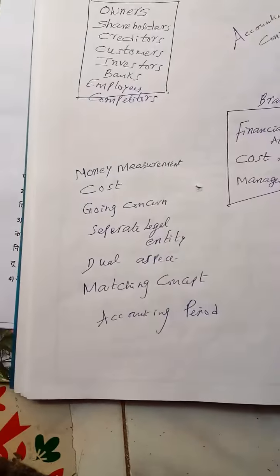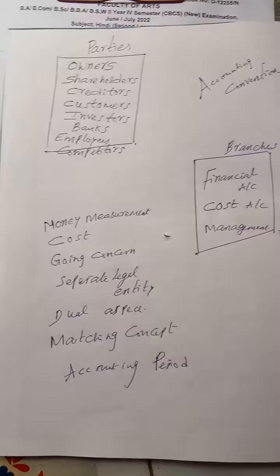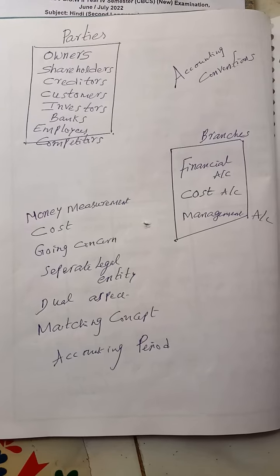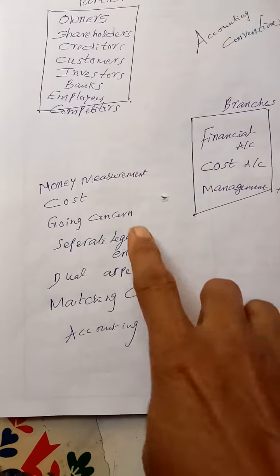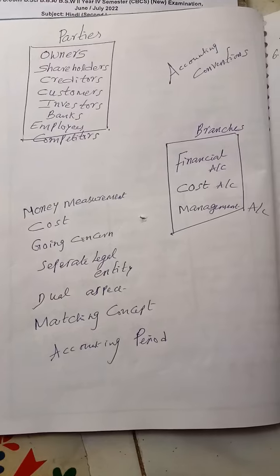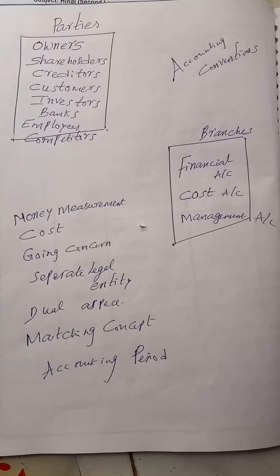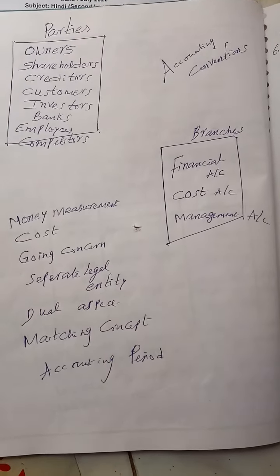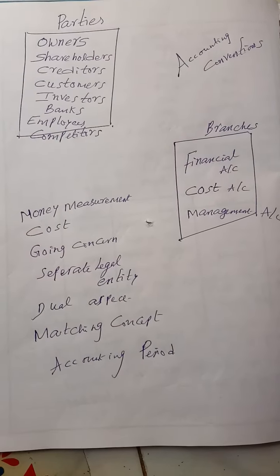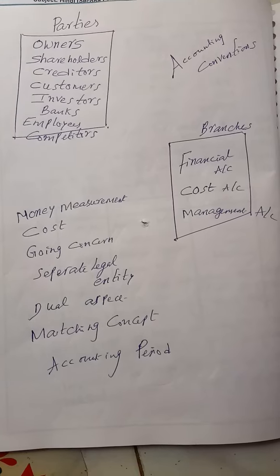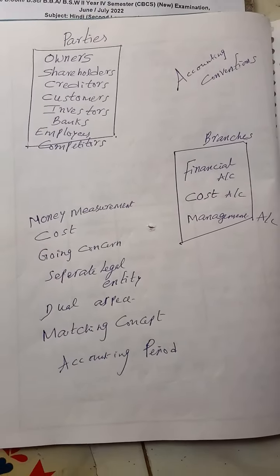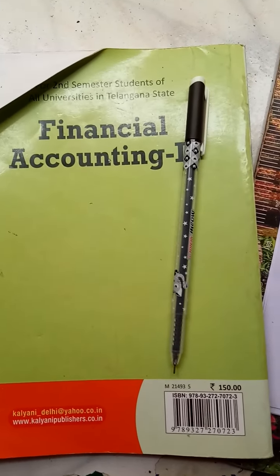See, my dear students, by watching this video, you will be able to know who are the parties interested in accounting, what are the branches of accounting, and what are the accounting concepts. My dear students, this time we are expecting a 4 marks question on accounting conventions. Money measurement says only the transactions which can be measured in terms of money are recorded in the books of accounts.